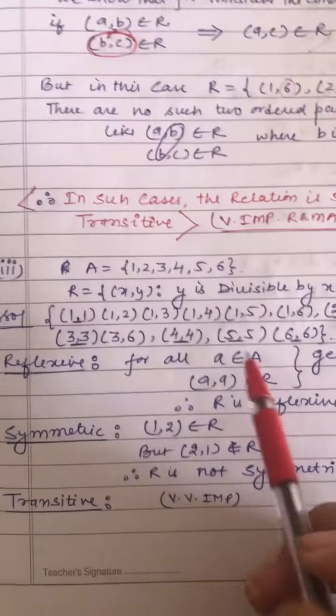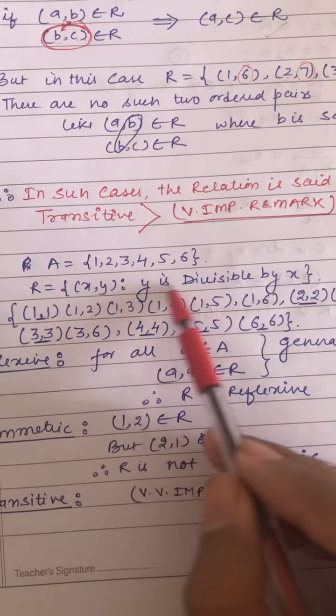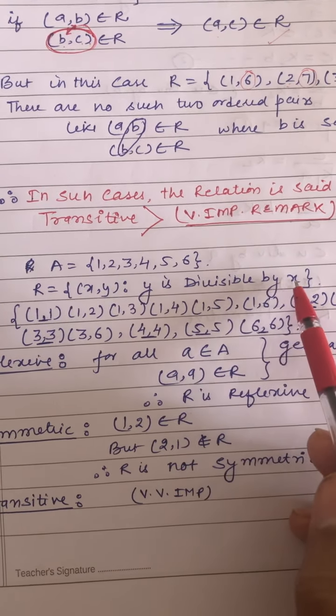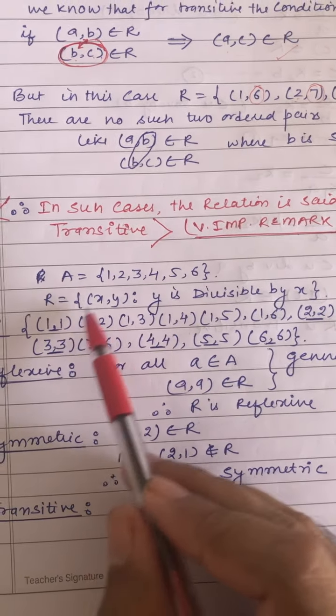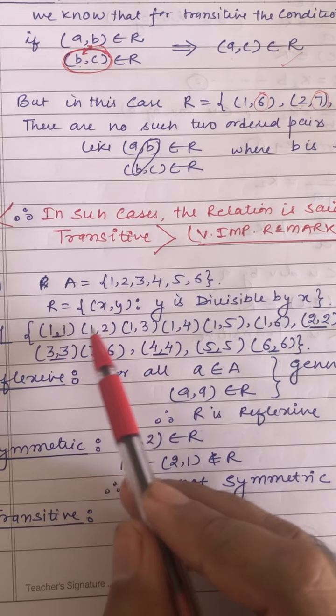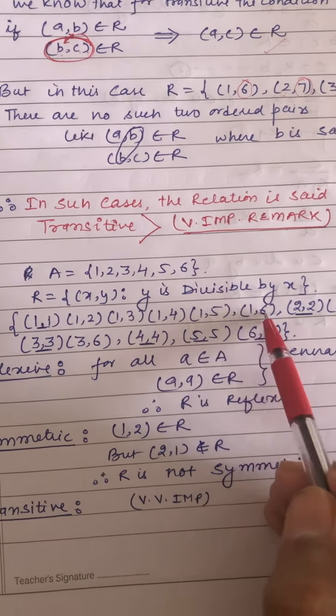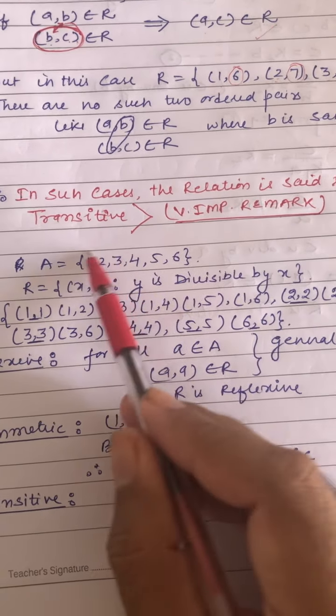Then comes the third part. This is the set A in which the relation is defined, and this is how the relation is defined: Y is divisible by X. So if I take the value of X as 1, then 1 will divide every number. 1 will divide 1, 2, 3, 4, 5, 6. So 1 will divide all the elements.